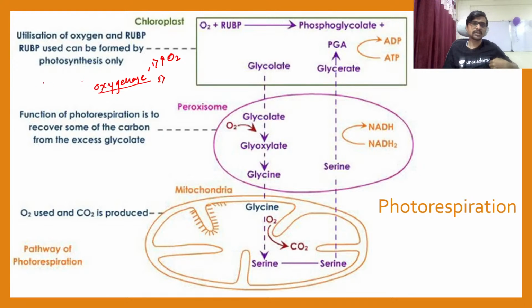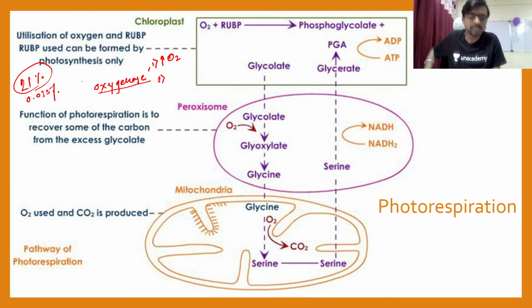If you see the environment, your oxygen is present in the environment at 21% and carbon dioxide is only 0.035%. So the oxygen is already present in a very large amount as compared to the carbon dioxide.